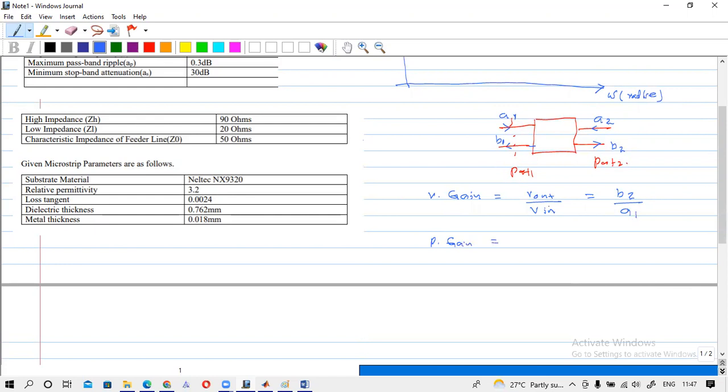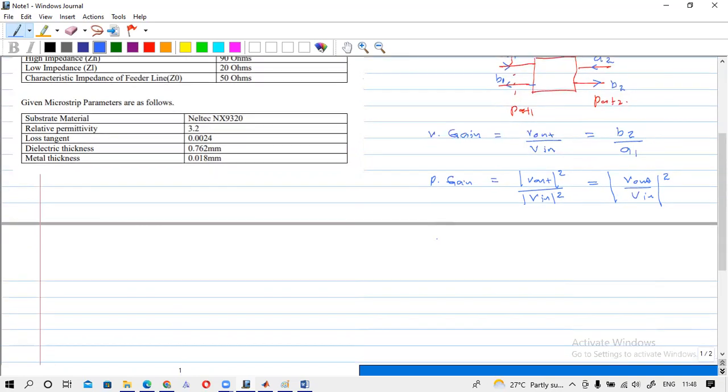These voltages may be complex, with a magnitude and a phase. If we get the magnitude of the voltage and square it, this will be our power gain. We have learned this. So we can write it as the magnitude of V out over V in, squared. This is the power gain.